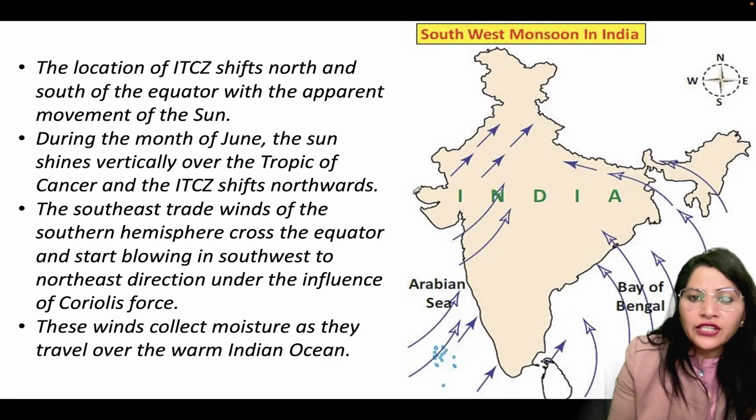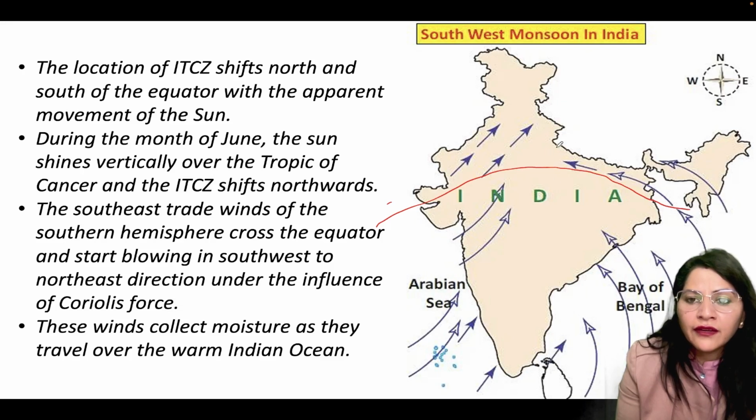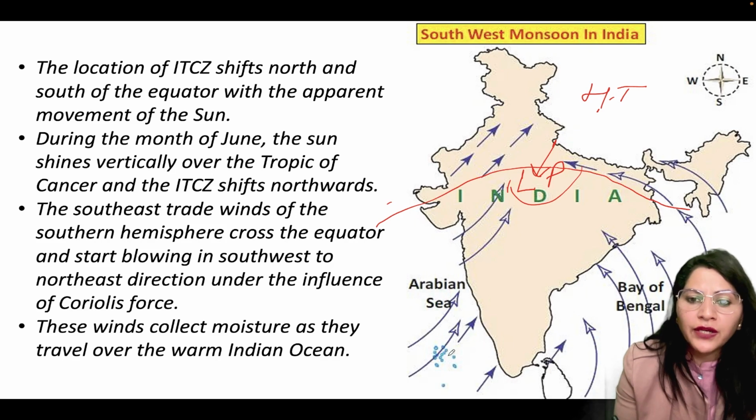In case of India, it shifts up to Gangetic plain. During summers, sun rays are falling over the northern hemisphere. High temperature means low pressure develops in the northern part of the country, that is in the Indian subcontinent, and high pressure develops in the Arabian Sea area and the Bay of Bengal area, that is over the oceanic part of the country.